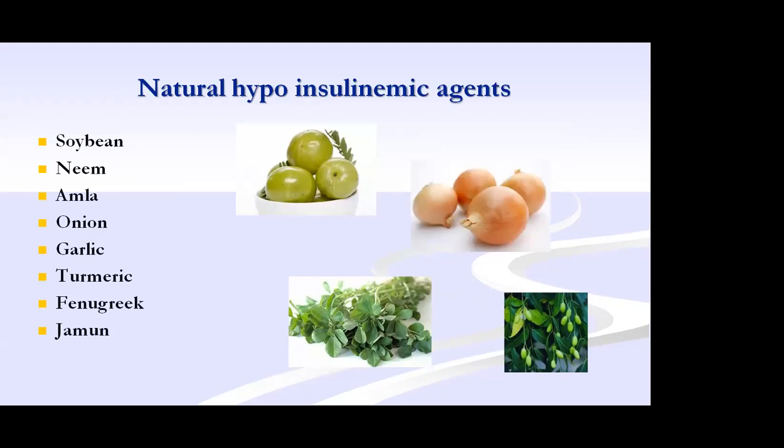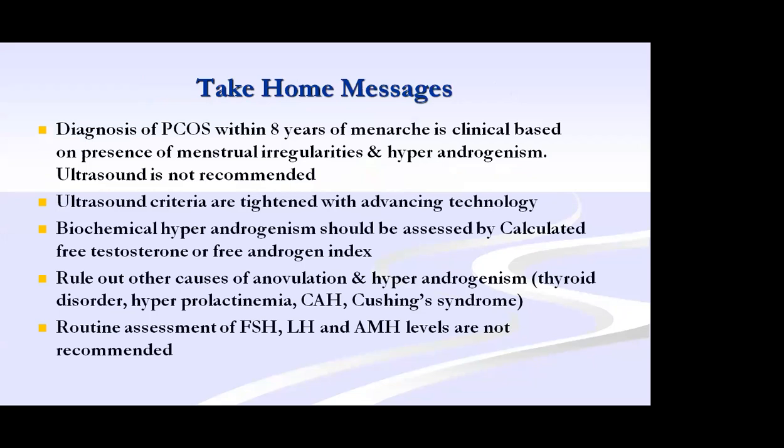These are the natural hypoinsulinemic agents. You can advise the girls to take soya bean, neem, amla, onion, garlic, turmeric, and jamun. Whether it is going to help or not, it will not harm. So this can be advised. So the take home message is